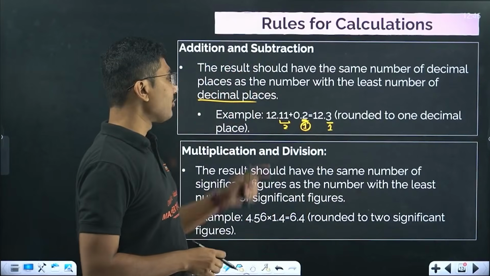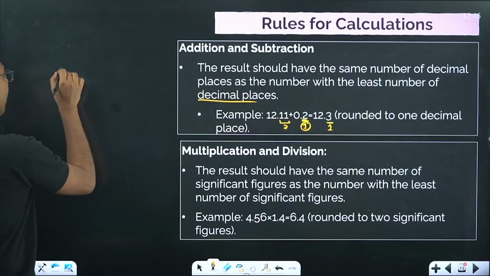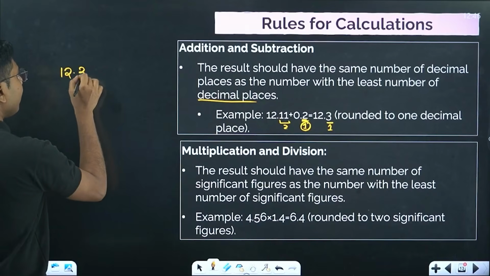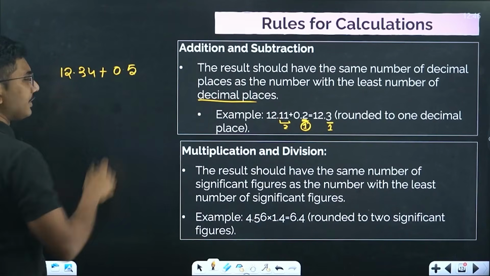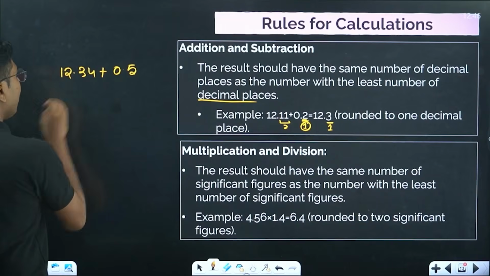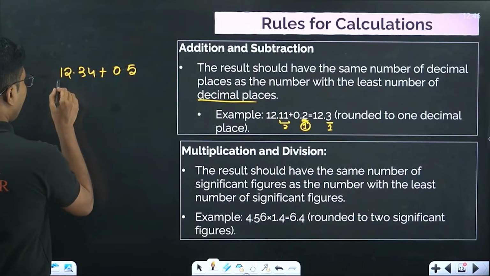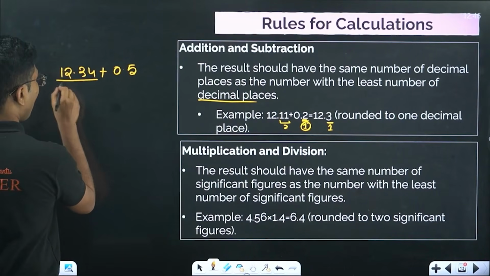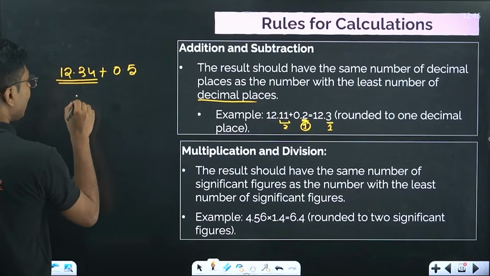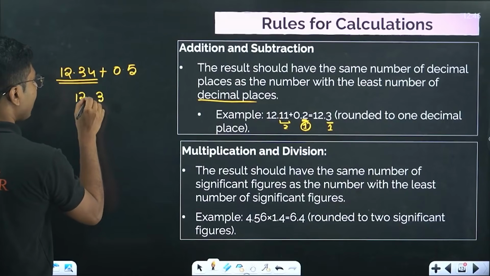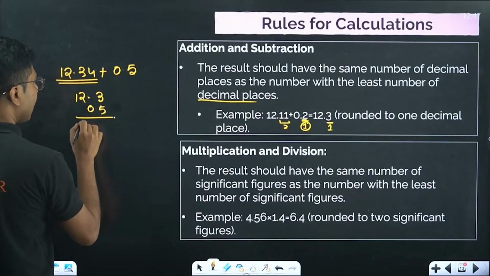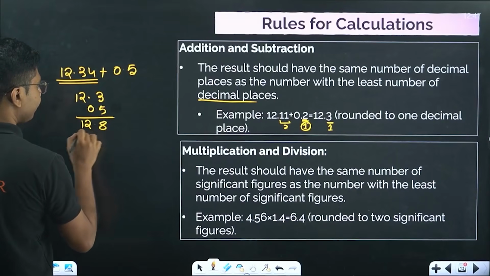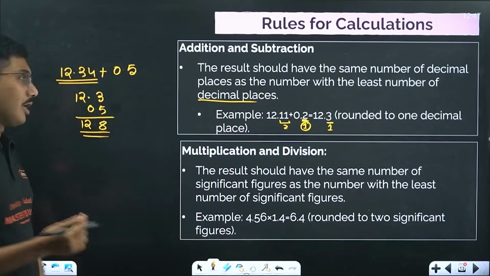So how do you do that? Suppose we are doing the addition 12.34 plus 0.5. First, you approximate this number to one decimal place, that is 12.3, and then add 0.5, then you get 12.8. This is one method.